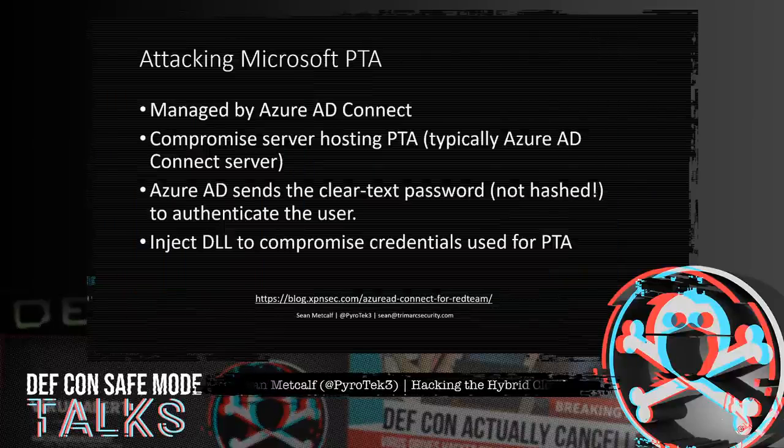Adam Chester, aka XPN, has done a great blog post on how to leverage a compromised Azure AD Connect server with PTA enabled in order to gather usernames and clear text passwords that were used to authenticate via PTA. So since pass-through authentication is managed by Azure AD Connect, you can compromise that server. And then during this authentication process, Azure AD sends the clear text password, not hashed, to authenticate the user. So it's sent to Azure AD Connect. Azure AD Connect PTA component is going to check and validate the username and password with Active Directory, then send back the status to Azure AD for that.